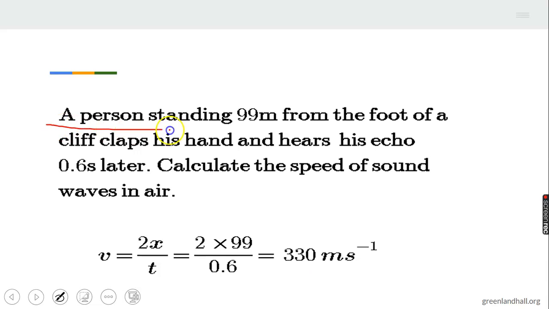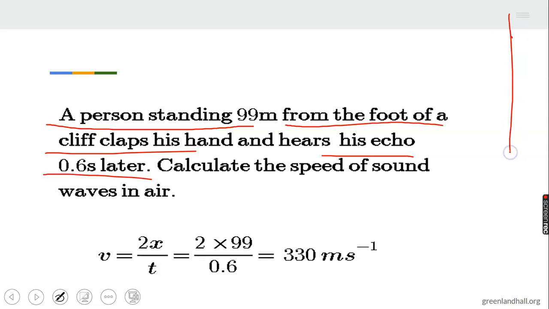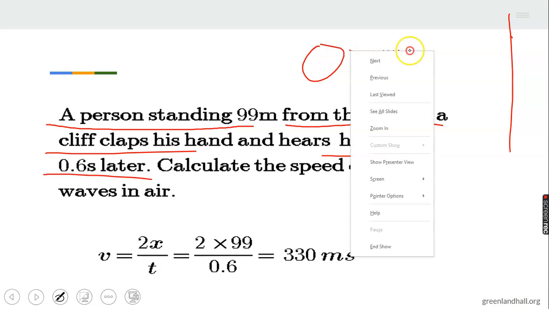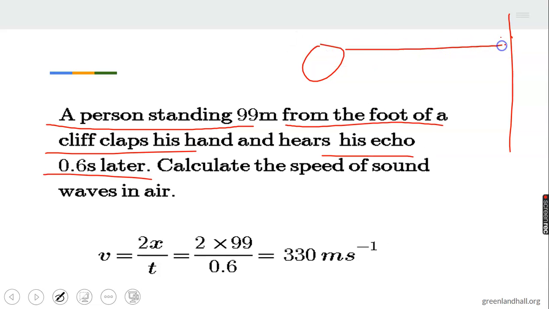A person standing 99 meters from the foot of a cliff claps his hands and hears the echo 0.6 seconds later. Let's say this is the cliff and somebody stands here and claps his hands. The sound wave is sent out and 0.6 seconds later he receives the echo.